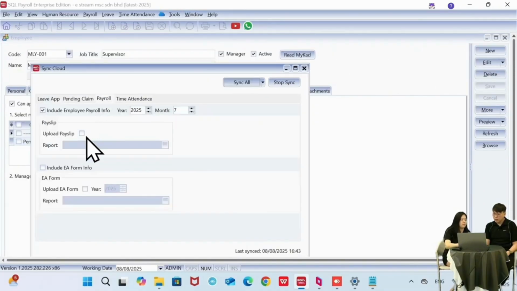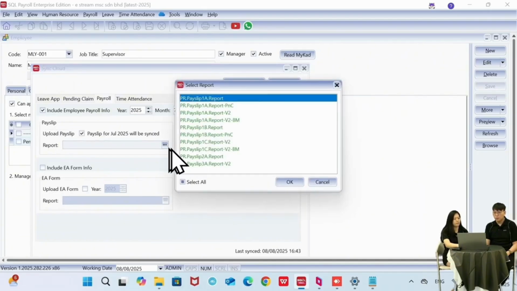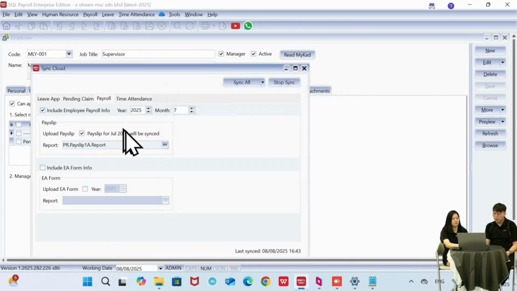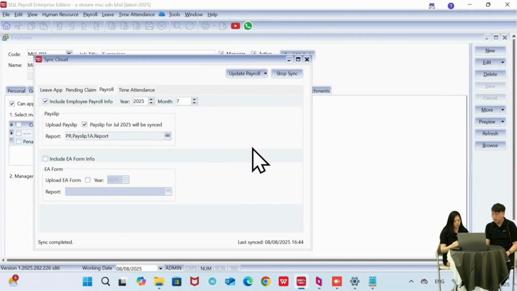Here you can upload the payslip to your employee. You just check upload payslip, followed by which report for the payslip you want to send to your employee. For example, we choose the payslip 1A report, click OK, and then we sync all again. Now we will go to our mobile apps, which has our HRMS app.